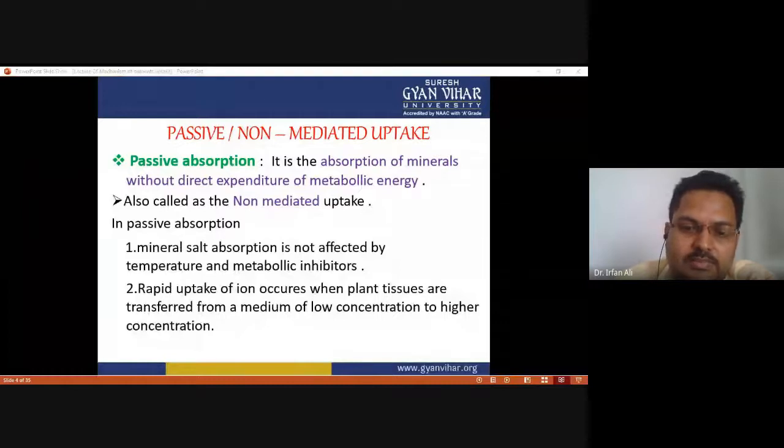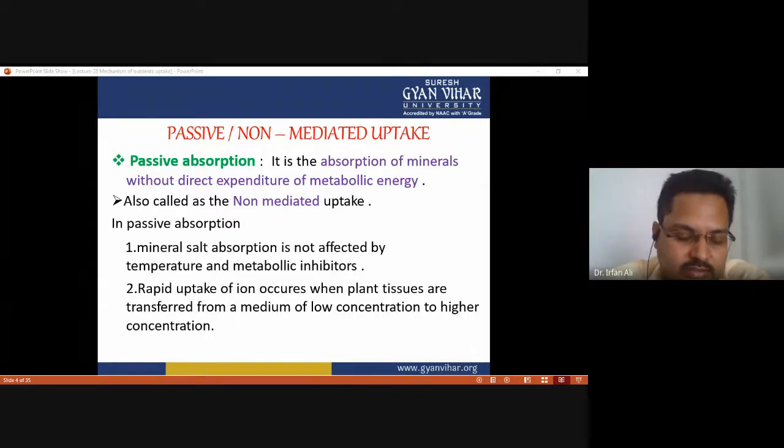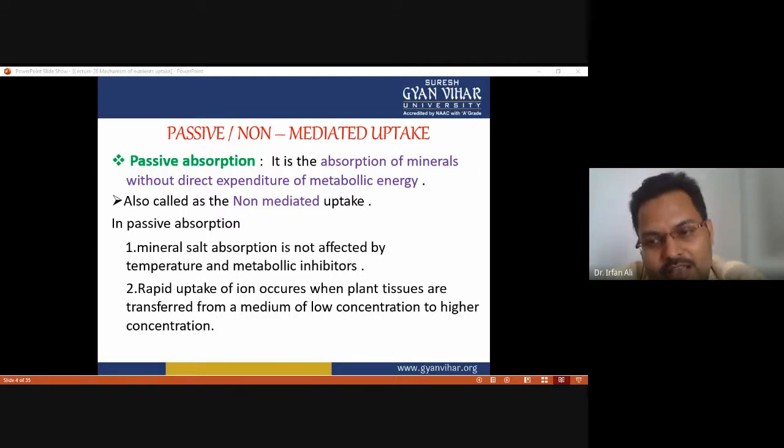So what are the processes involved in the uptake of nutrients? There are two major kinds of transport process which may be used by the plants for nutrient uptake. The first one is passive transport and the other one is active transport. We already know what passive transport and active transport are. Any transport which doesn't require energy is called passive transport. If there is a requirement of energy, this type of transport is called active transport.